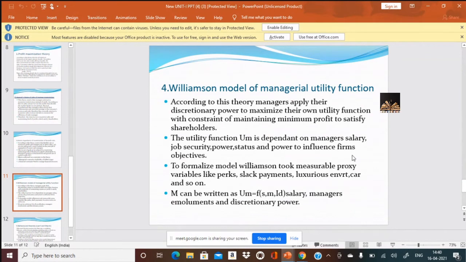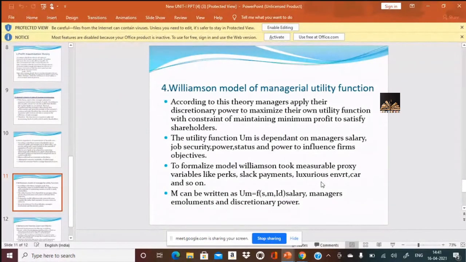Okay. Now going to the next one, luxurious environments such as AC, fridge, car, and so on. So such variables, if provided, the manager would be satisfied, and the satisfaction of the manager's utility is the criterion in the objective of the firm, which can be written as U_M = f(S, M, ID). What do you mean by S? S is the salary. Then M is the manager's emoluments. Emoluments refer to the perks, slack payments, and so on.